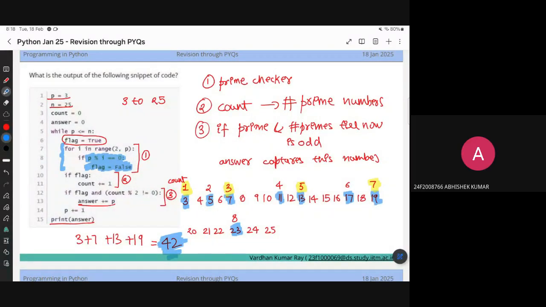So P is counting the number of current primes, no? P is the current number. Count is counting the number of primes. Yes, the for loop will help you to decide whether the given P is prime or not. Before print answer.